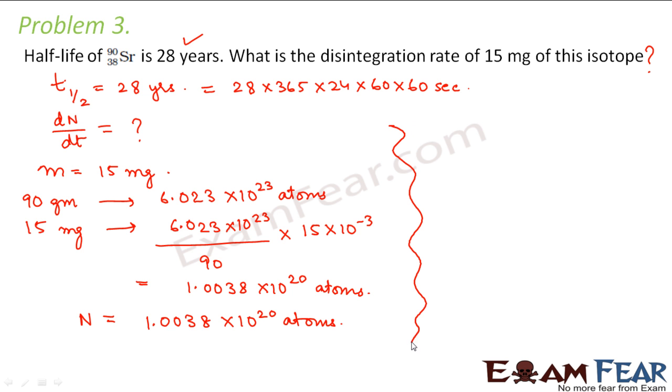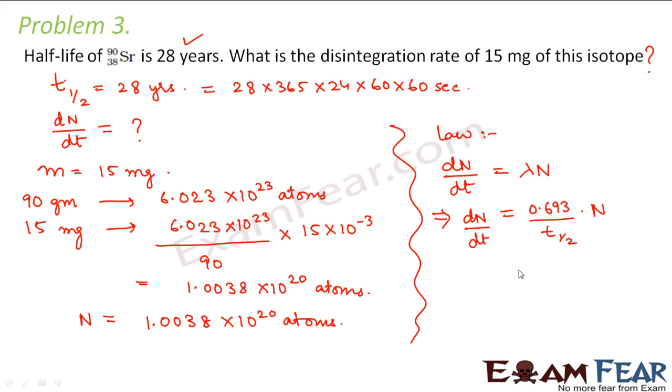Now from the law of radioactive decay we know that dN by dt is equal to lambda N. In many other cases I have not mentioned the negative sign, because that negative sign just shows that the number of nuclei is decreasing with time. So it has nothing to do with the magnitude as such. So from this we can say dN by dt is equal to lambda N. So what is lambda? 0.693 divided by T half, into N.